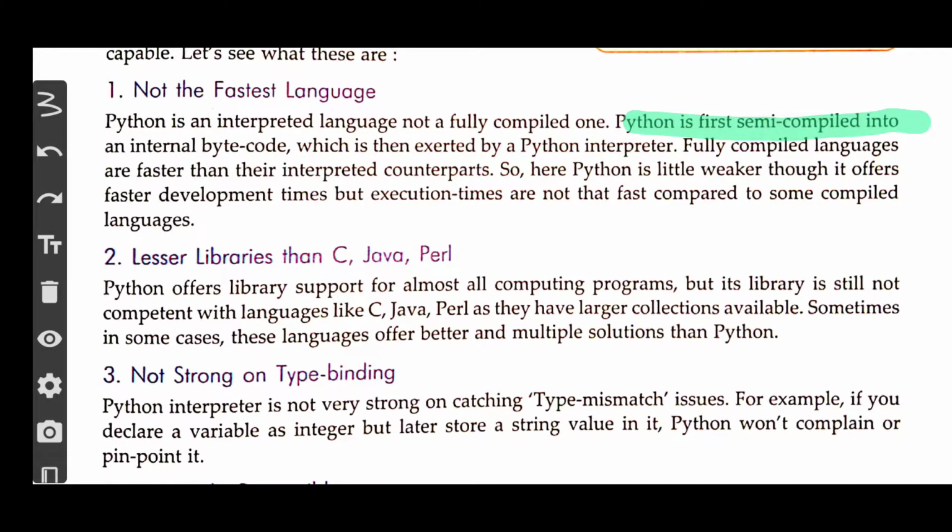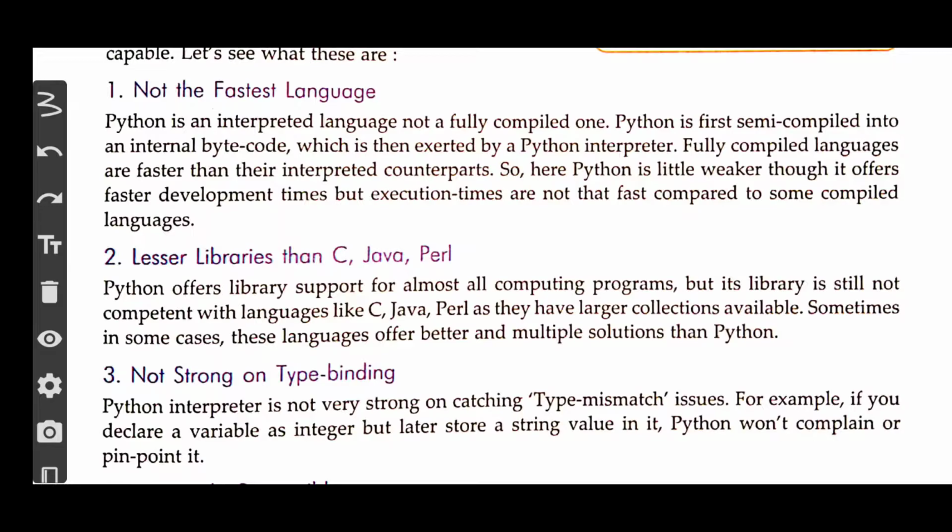It's very obvious that the languages which are completely working on compilers will be taking less amount of time to convert the code and generate the output as compared to the ones which are interpreter based. So here Python is a little weaker. Though it offers faster development times, execution times are not as fast as compared to some compiled languages.